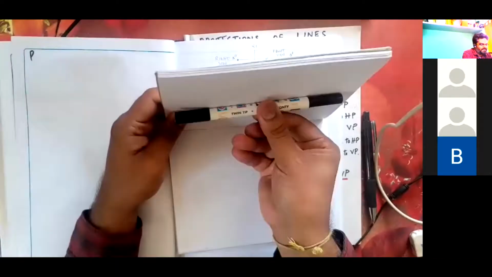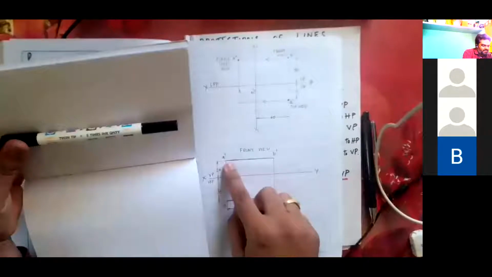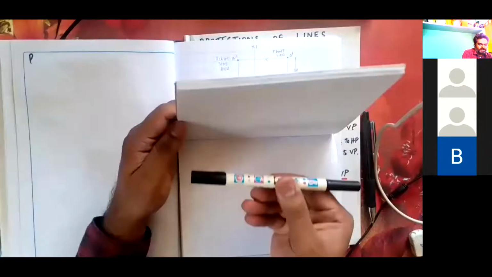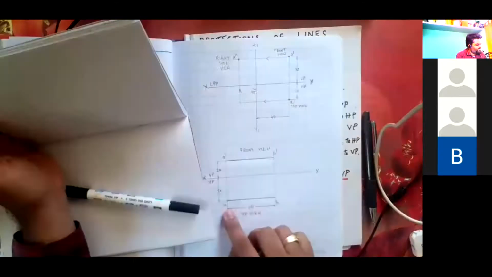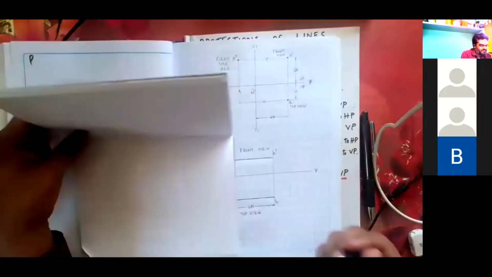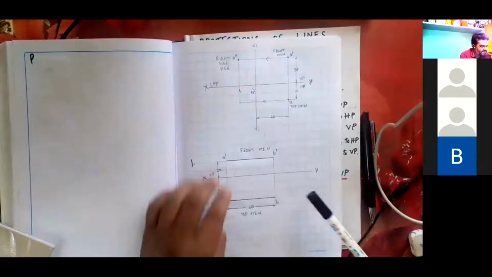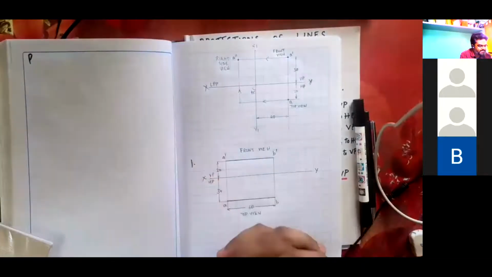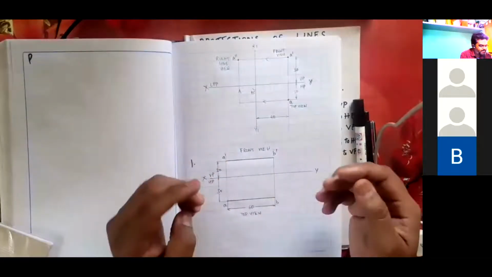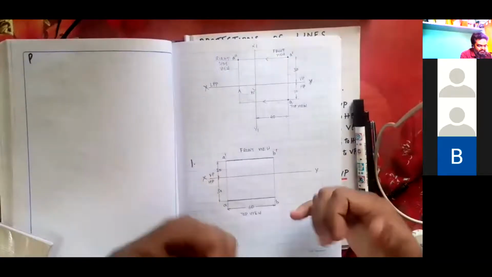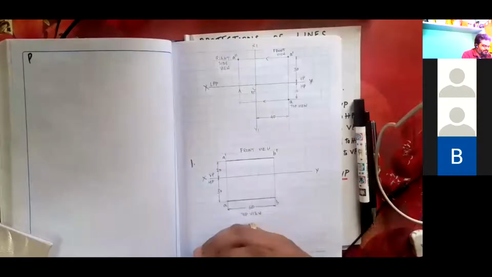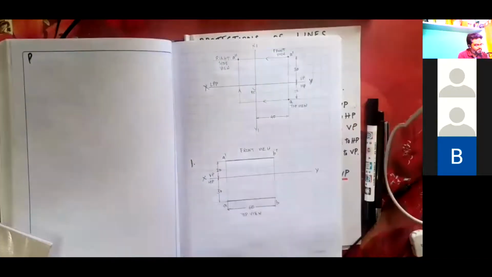And then a second time I'm seeing the same object from the top and projecting it on the horizontal plane. So we cannot represent it as it is. With respect to the endpoint names, that is AB, we are defining. So we are getting this A dash and A and B dash and B as the names of the endpoints for representing in front view as well as in the top view.